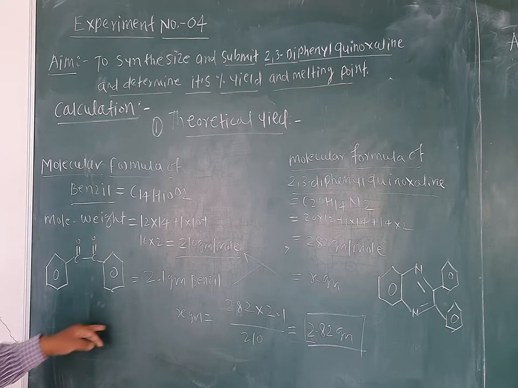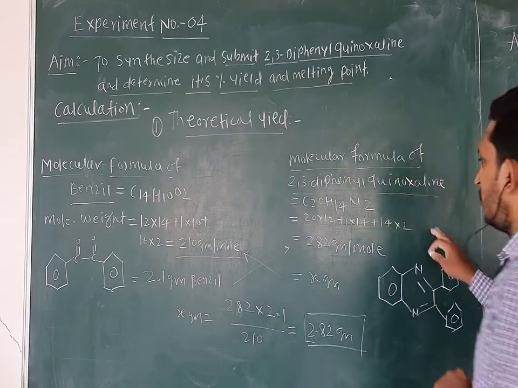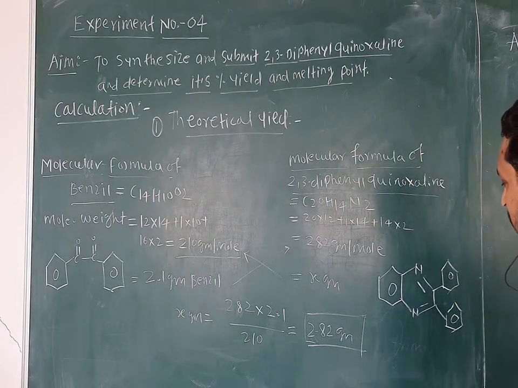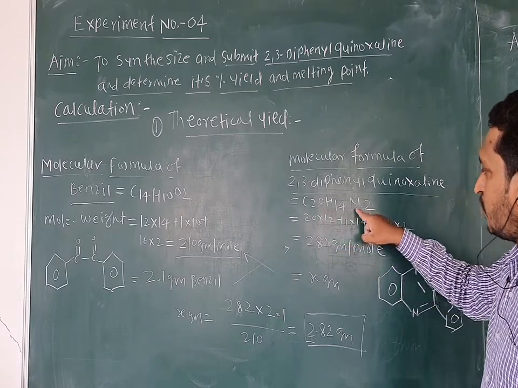Likewise, the molecular formula of 2,3 diphenyl quinoxaline is C20H14N2.